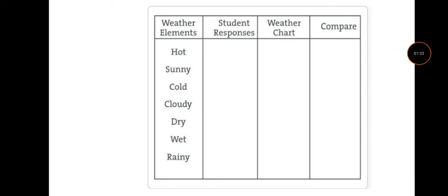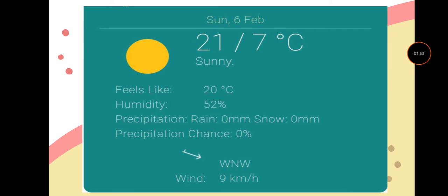Now according to this chart, how will you explain the weather? Weather according to the elements of weather. You can answer by yourself. Weather was hot, sunny, and in the evening it was cold. Okay, it was not dry, wet and rainy. So those were elements of the weather, and this is weather in degrees Celsius. It was sunny, the sun was shining brightly in the sky, and it was cold in the evening.